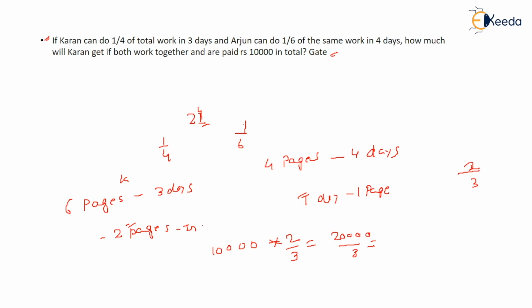This comes out to be 6,667 something. Karan will get 6,667 something, and 3,333 something will be got by Arjun. Okay, simple question. You just need to find the concept, and in your GATE exam, such questions will come where two, three concepts are merged. Thank you.